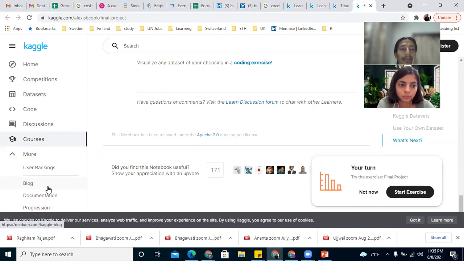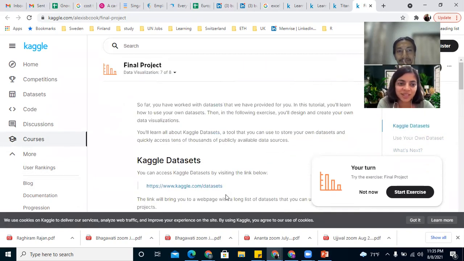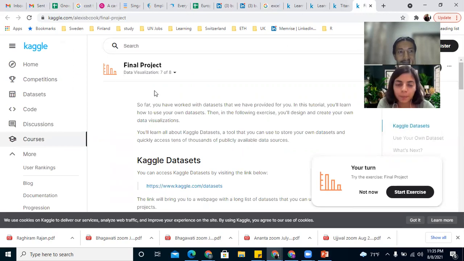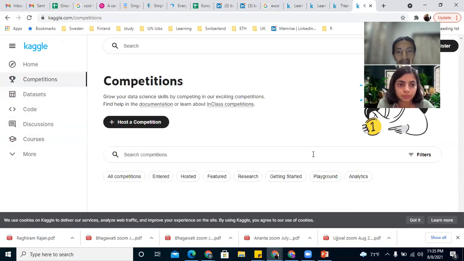Kaggle is the Bible for data analysis. So they even publish solutions. Yes. There are several competitions also, and you get ratings also.